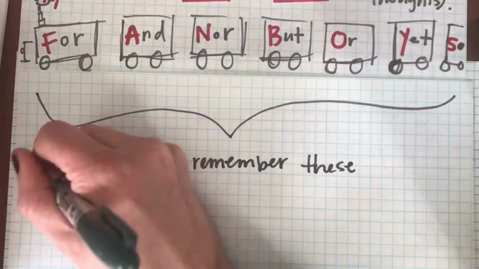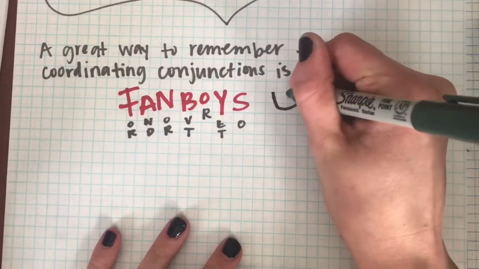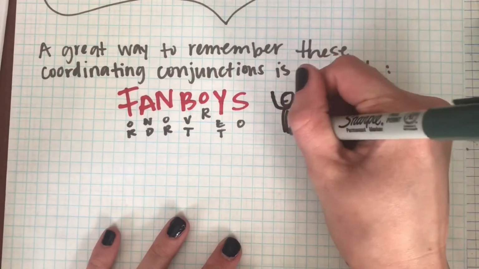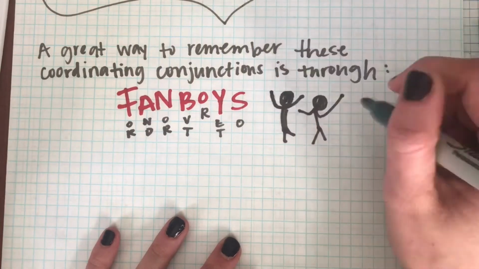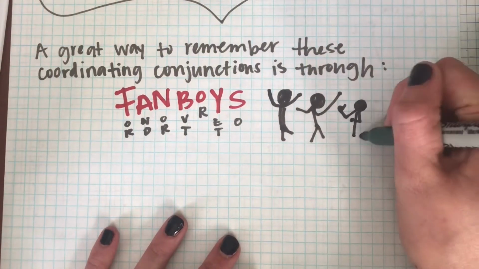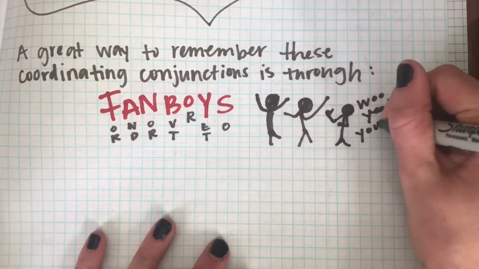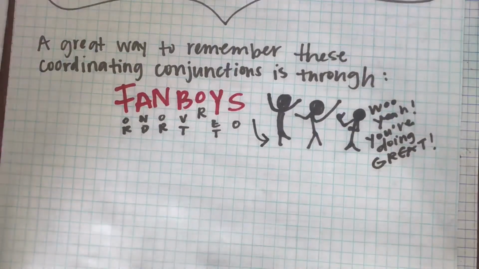So spell it out and you can remember easily what these guys are. It's again for, and, nor, but, or, yet, so. And they connect words or phrases to help us make more sense. So yeah, those guys are our FANBOYS. They're always cheering us on. They're always helping us out in sentences. We love them.